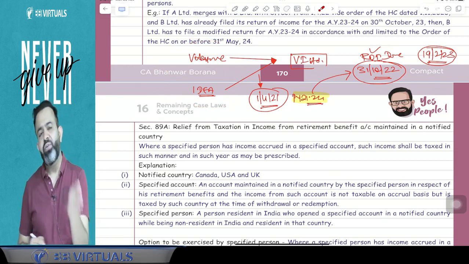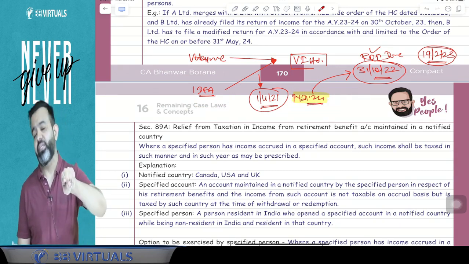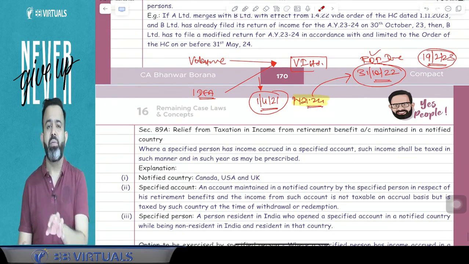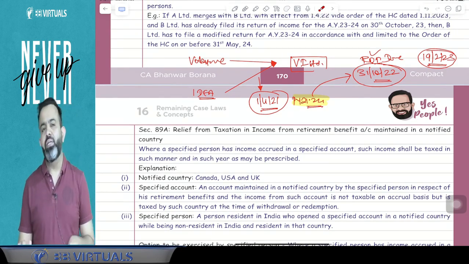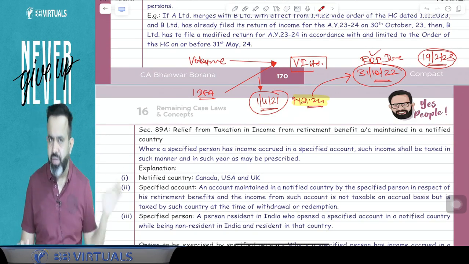Now after approval of the scheme, for this particular year they have to file the modified return, and according to the scheme of amalgamation, they will be able to claim the losses and unabsorbed depreciation of the old company as per the amalgamation scheme.